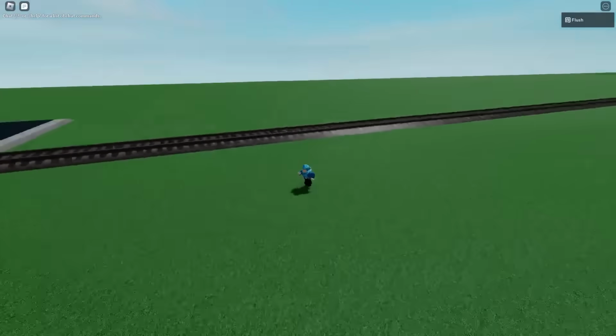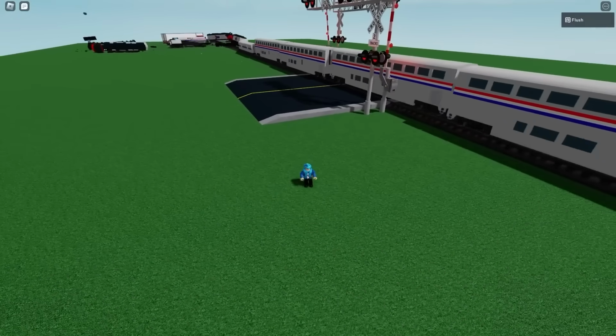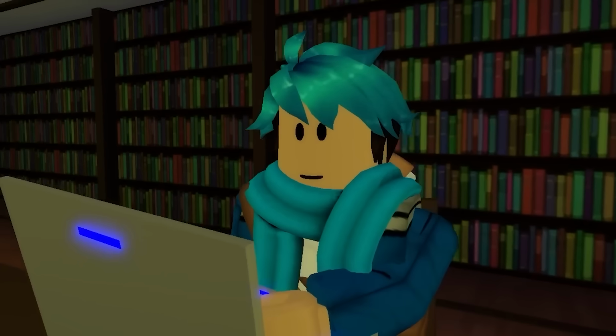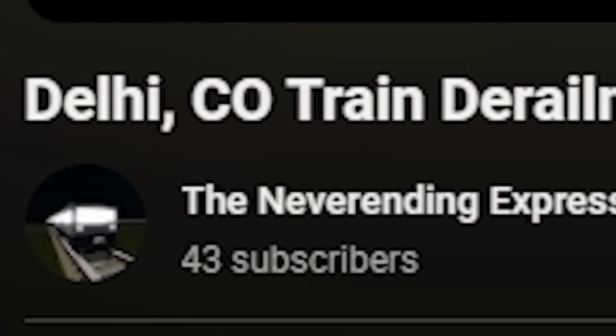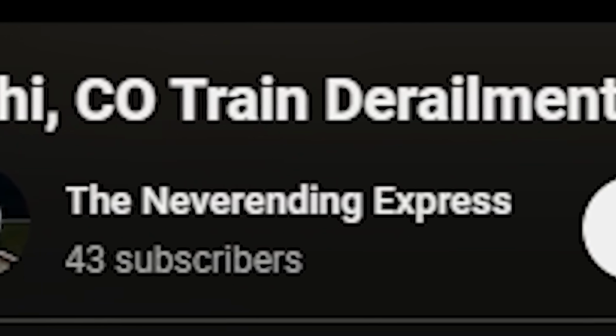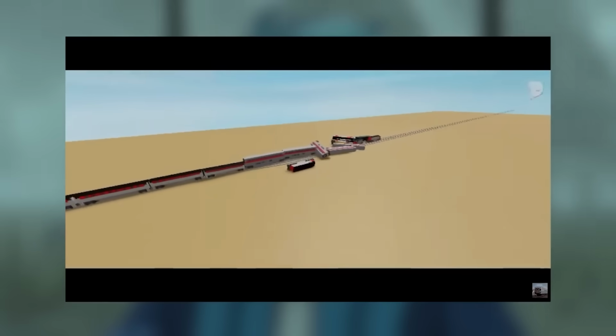So the train's coming in. Did it not see it in time? Yep, there we go. Was this a passenger train? Let's see. So I couldn't really find an accurate recreation of this incident. I managed to find this video, which also seems like it's a Roblox game or something. But yeah, you see the truck right there. But regardless, it still causes a lot of havoc.